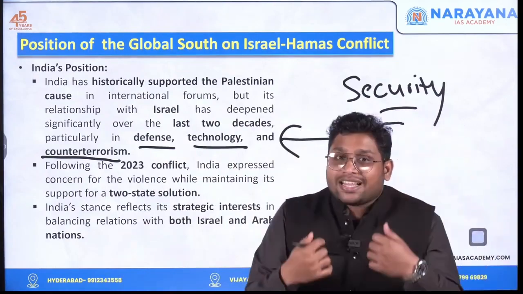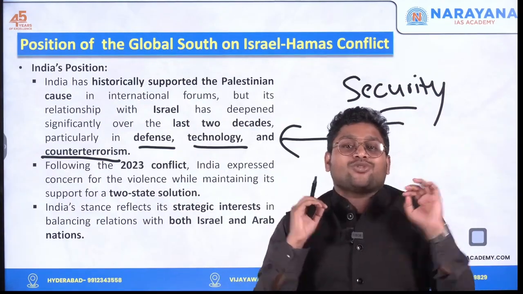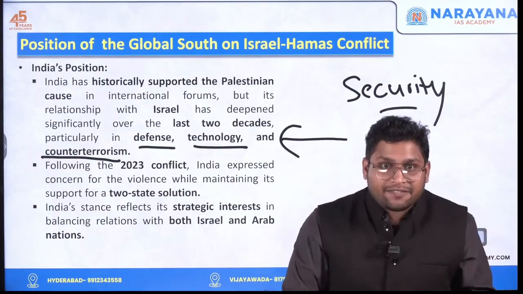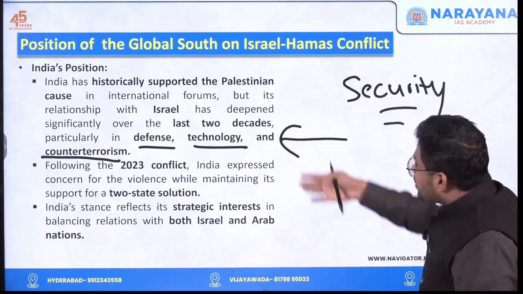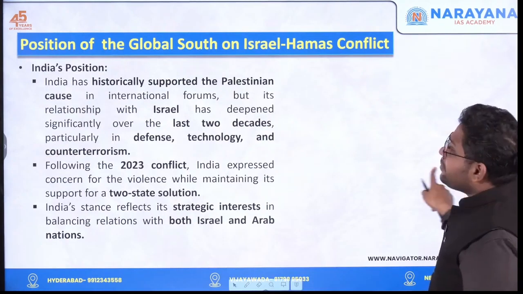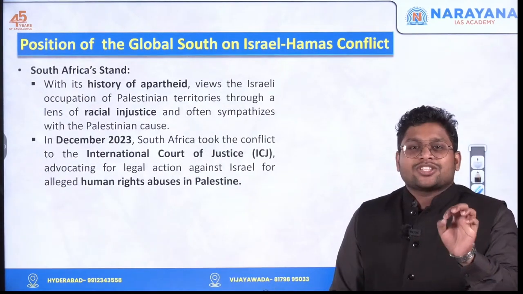We are trying to balance our interests with respect to Arab countries as well as Israel. So we are not taking any particular stand. We are neither supporting this side or that side directly because of these reasons. Clear? Now look at third country from the global south, that is South Africa.